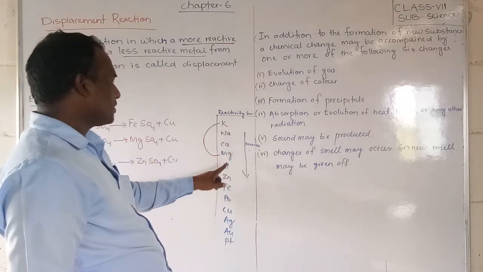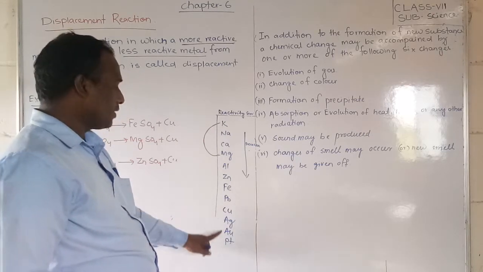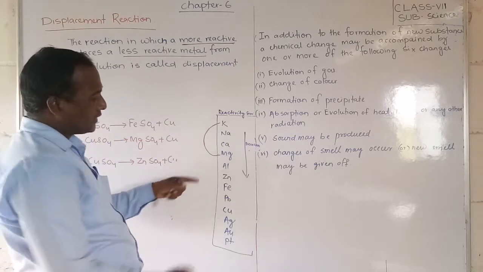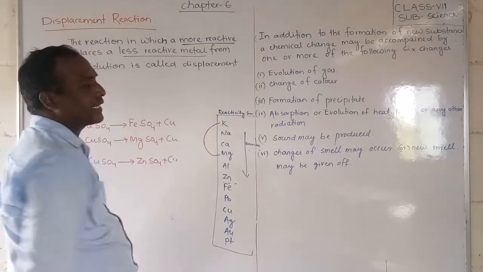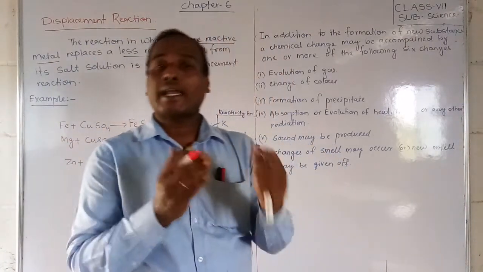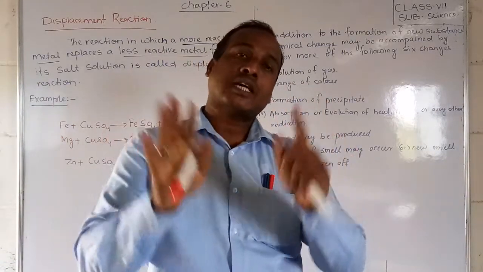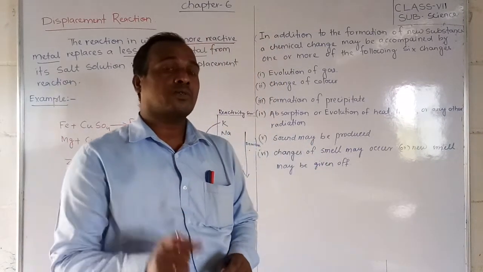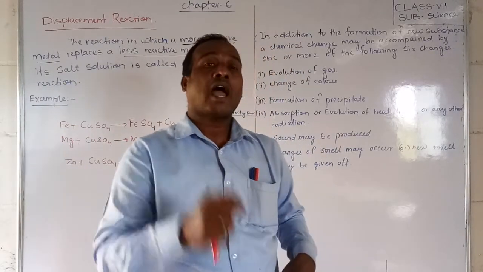Potassium, sodium, calcium, magnesium, aluminum, zinc, iron, lead, copper, silver, gold and platinum. Up to this you have to remember the series; at least the first 5 you should remember. Potassium, sodium, calcium, magnesium, these are the highly reactive metals. If any two metals are there in a reaction, you should choose which one is more reactive and which one is less reactive. If the highly reactive metal is already combined, then the reaction cannot be a displacement. But if the less reactive metal is in solution form, then the less reactive metal will be displaced by the highly reactive metal.